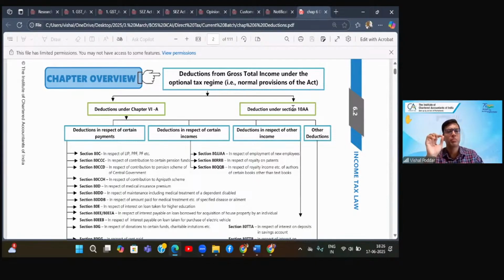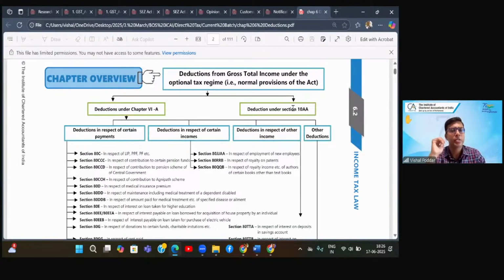So in case of exemption, you can just imagine it like this: I virtually keep that source out of taxation. I say that this income, the entire source, is out of taxation, don't consider it. Neither the receipts of that source, nor the expenses of that source. Hence, I'm saying the entire source is out.